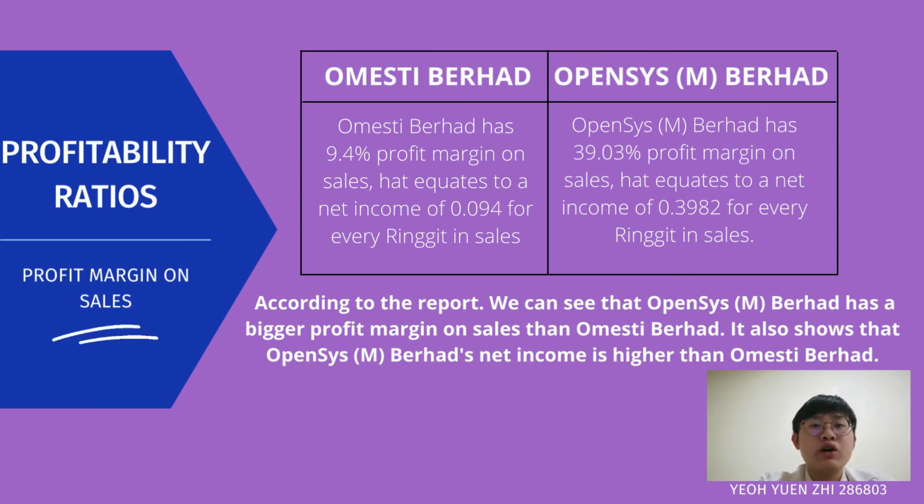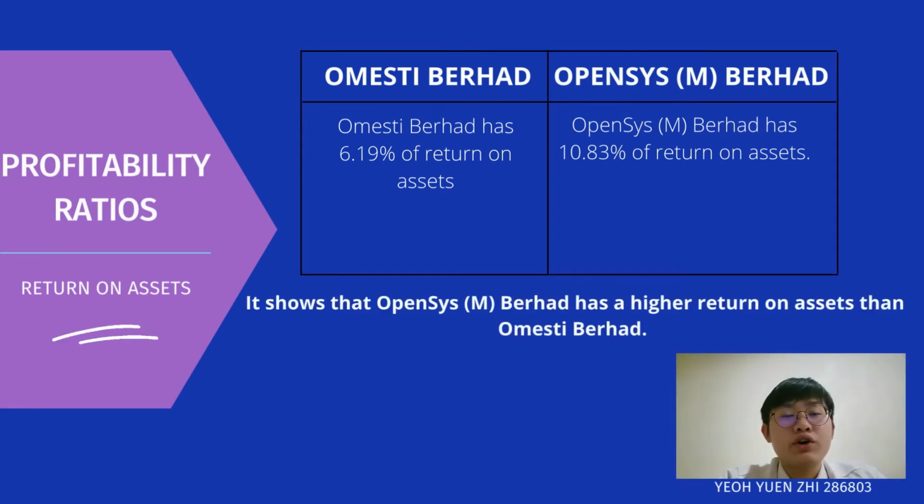According to the report, we can see that Opensys Berhad has a bigger profit margin on sales than Omesti Berhad. It also shows that Opensys Berhad net income is higher than Omesti Berhad. Next is the return on asset. Return on asset for Omesti Berhad is 0.0619 and for Opensys Berhad is 0.1083.